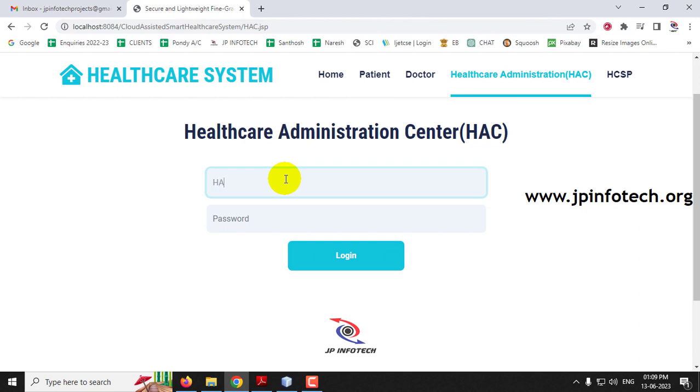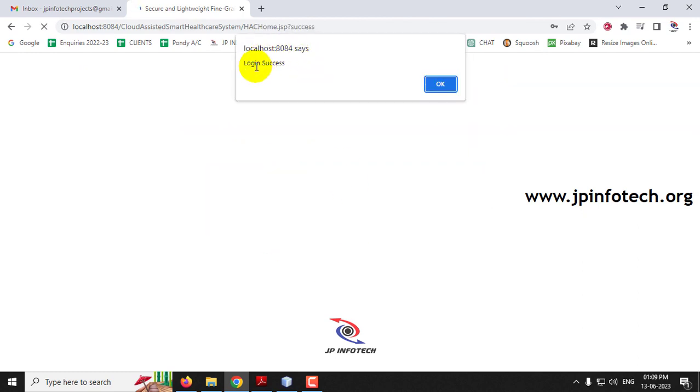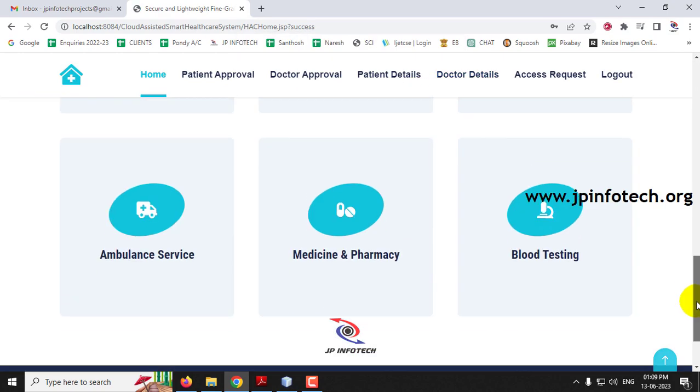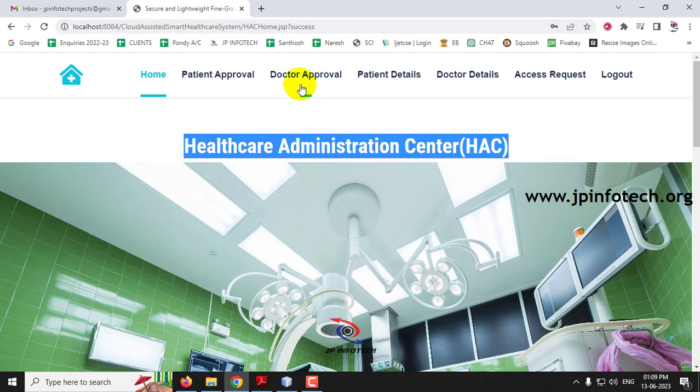Just log in with the username and password HAC and HAC, and then click login. And now you can see the login success message and click OK. And now it will navigate to the Healthcare Administrator Center home page. And here you can see the details of patient approved, doctor approved, patient details, doctor details, access request, and so on.